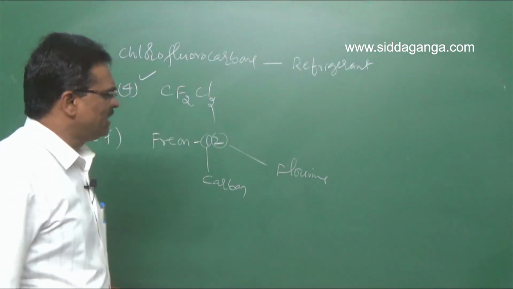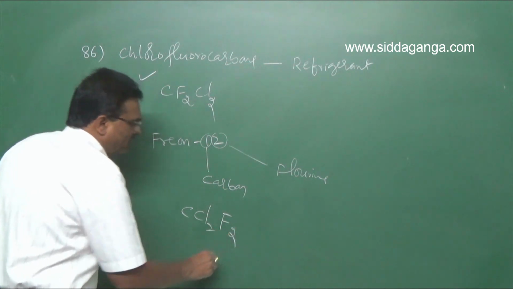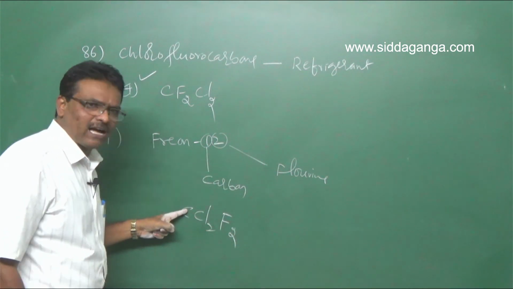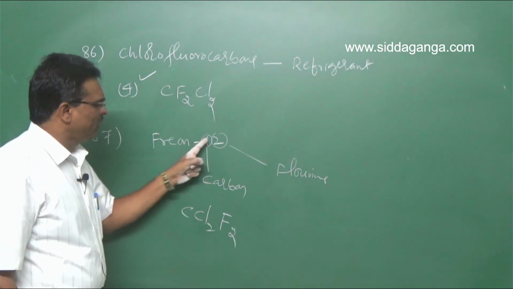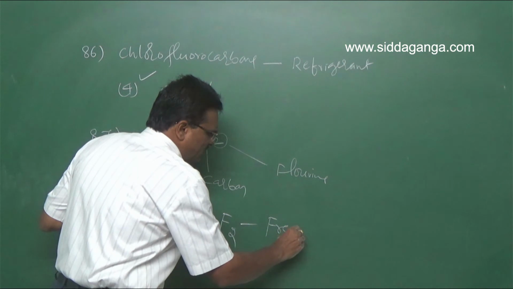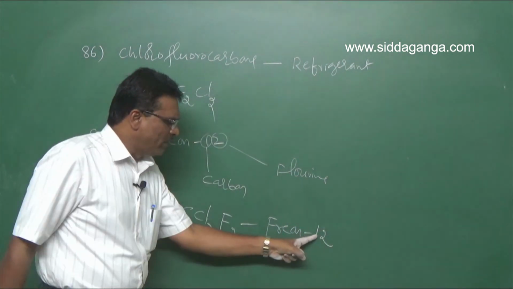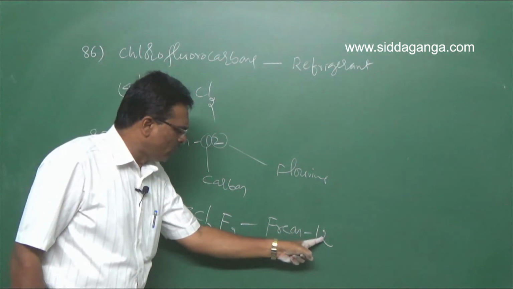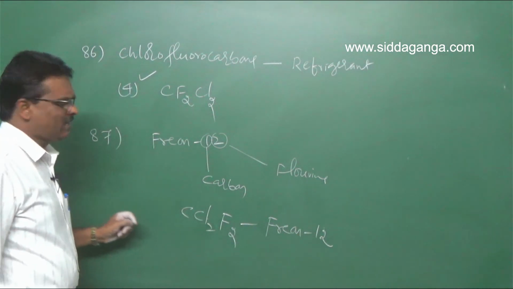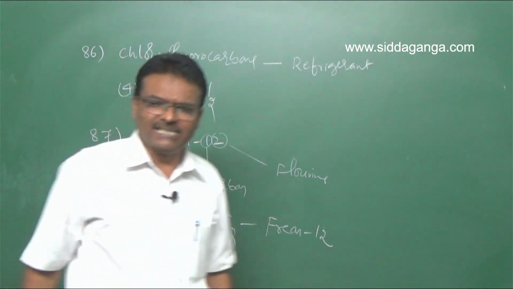So CCl2F2. There are two fluorine atoms and one carbon atom, so this is called Freon 12. One represents carbon, two represents fluorine, not chlorine. Hence the second option is right for question number 87. Clear?